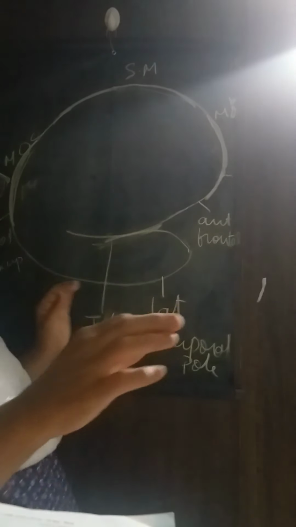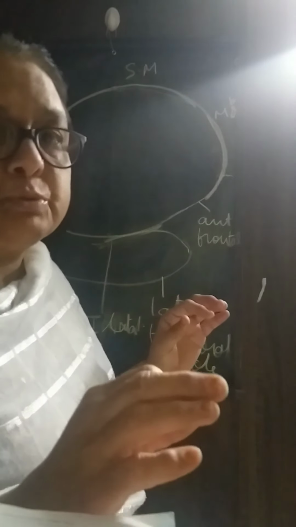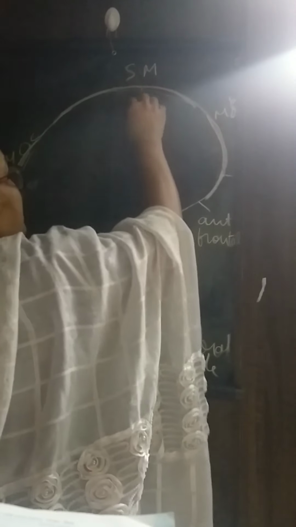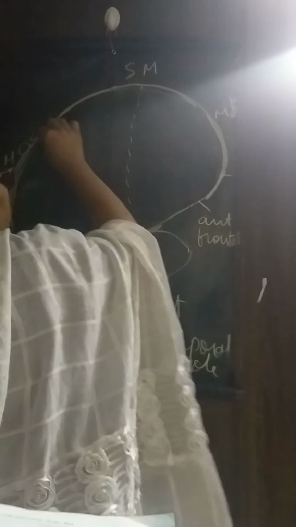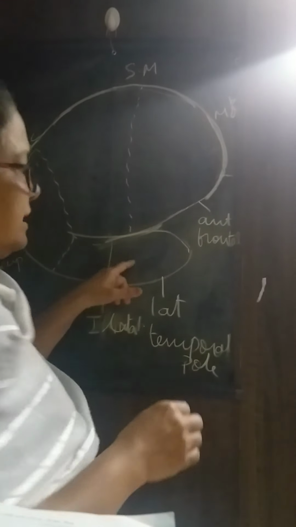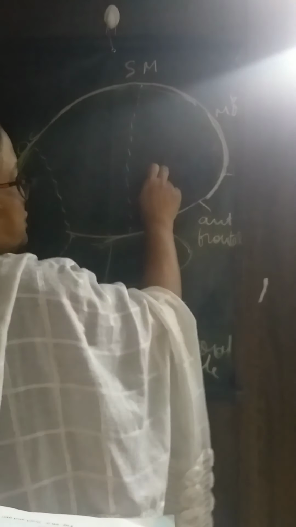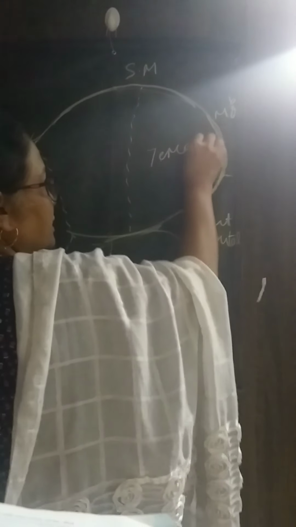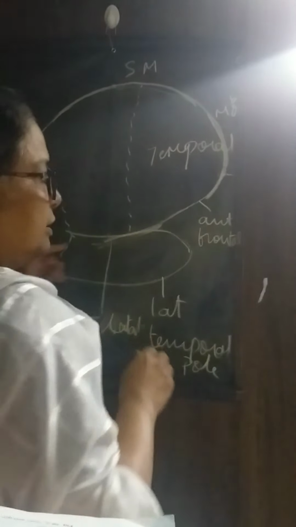Now remaining are the lobes of the cerebrum. The cerebrum consists of the frontal lobe, the parietal lobe, the occipital lobe, and the temporal lobe. So this portion in the front is the frontal lobe.